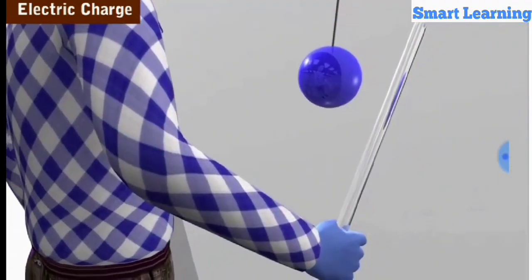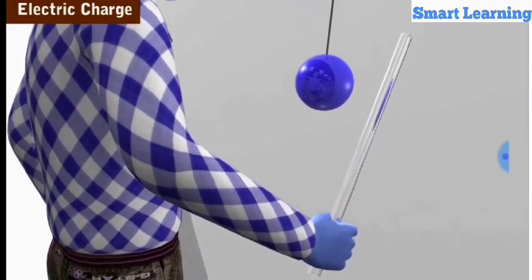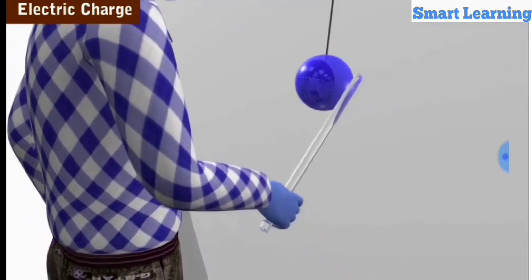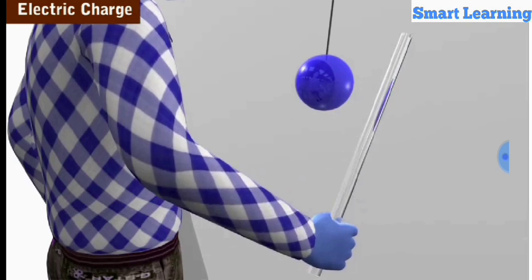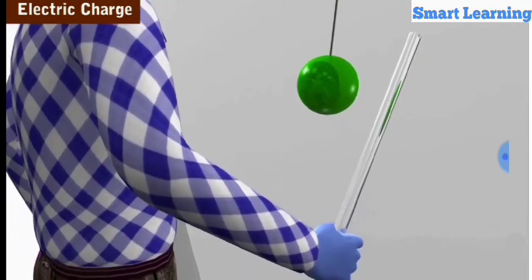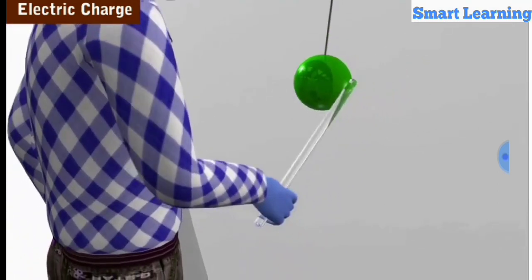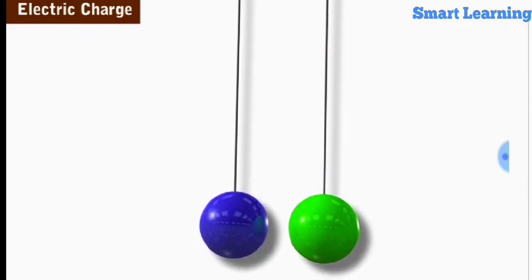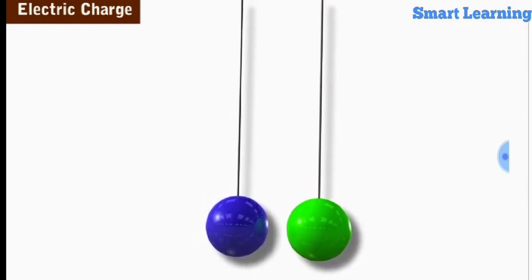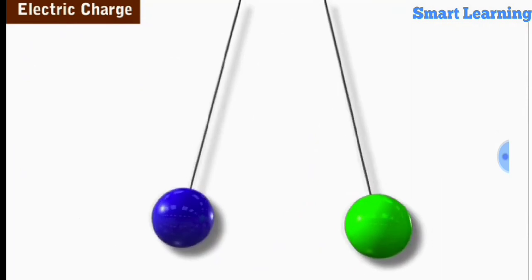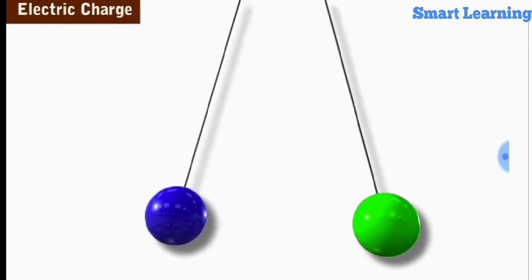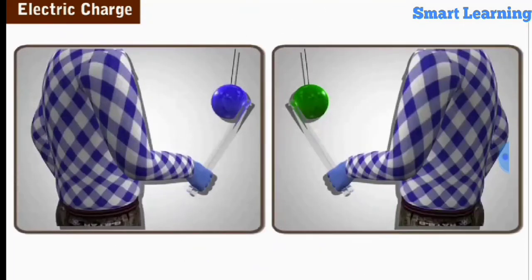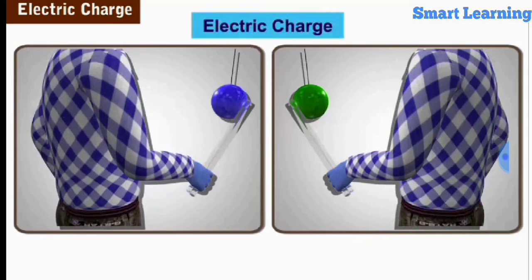Now, bring one charged glass rod in contact with a pith ball and then separate them. Then, bring the other charged glass rod in contact with the other pith ball and then separate them too. When these pith balls are kept close to each other without contact, we observe that they repel each other. The physical quantity responsible for all this phenomena is known as electric charge.